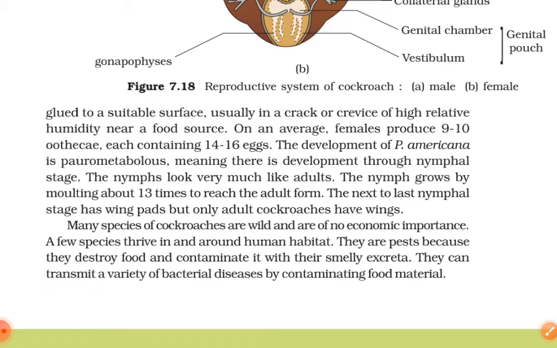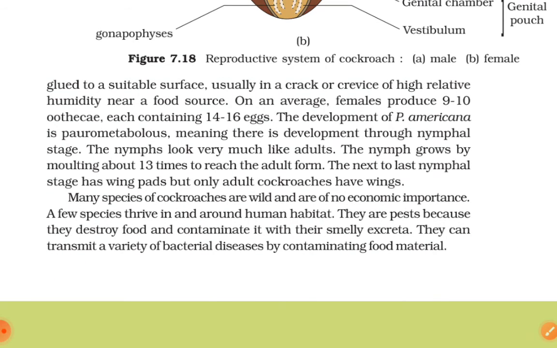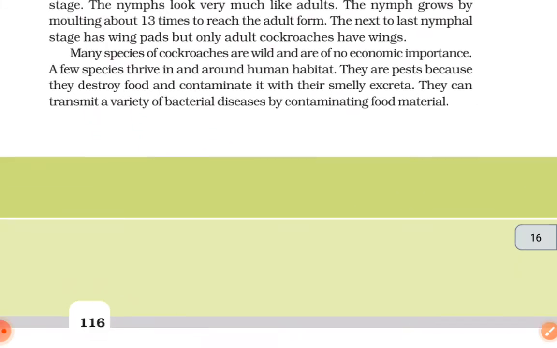Many species of cockroaches are wild and are of no economic importance. A few species thrive in and around human habitat. They are pests because they destroy food and contaminate it with their smelly excreta. They can transmit a variety of bacterial diseases by contaminating food materials.